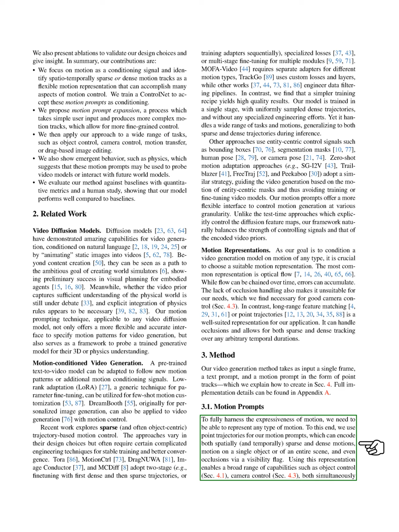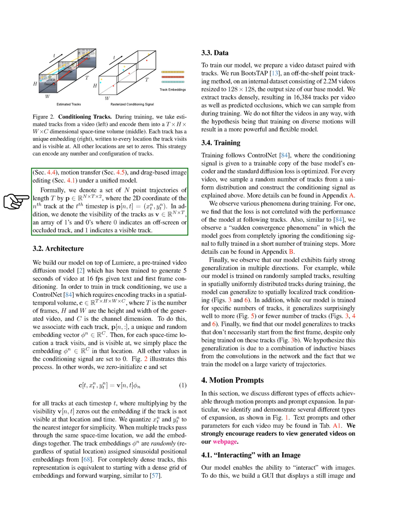This allows us to represent various types of motion, whether sparse or dense, for single objects or entire scenes, and even account for occlusions with a visibility flag. This approach enables us to perform tasks like object control, camera control, simultaneous control, motion transfer, and drag-based image editing within a unified model. We represent a set of point trajectories as a three-dimensional array, where each point's two-dimensional coordinates are defined at each time step.